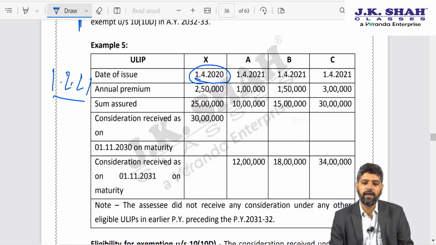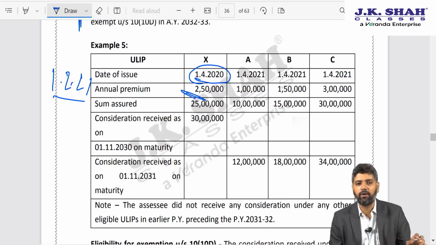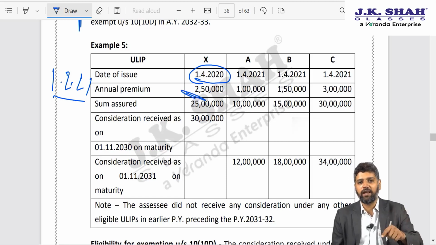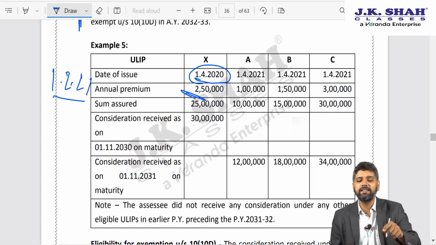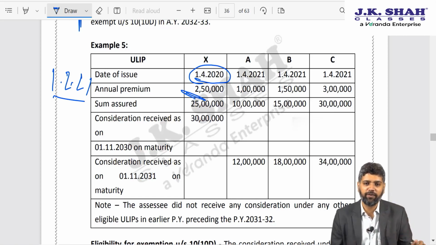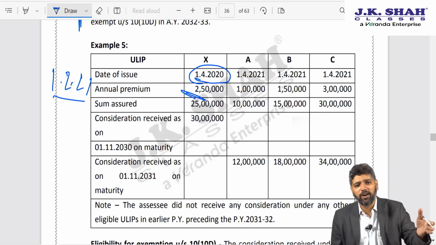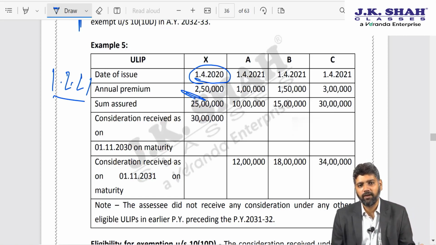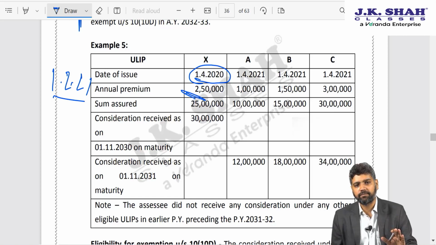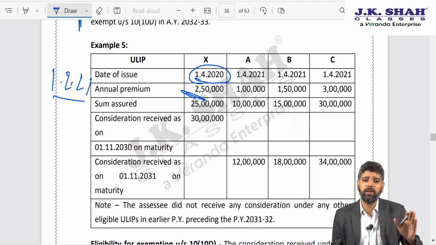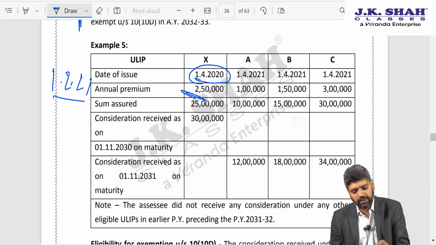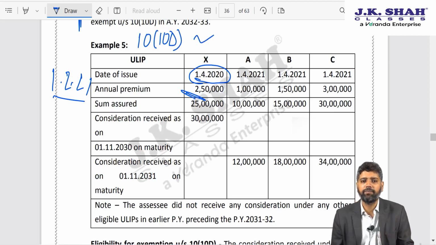So with regard to policy X, even though the annual premium is 2,50,000, I cannot include it for considering the aggregate limit of 2,50,000 because that provision does not apply to this ULIP. All that I need to check is whether the premium does not exceed 10% of sum assured, which is the case. Therefore, policy X will be exempt under section 10 clause 10D because here the amendment of ULIP 45(1)(b) does not apply.